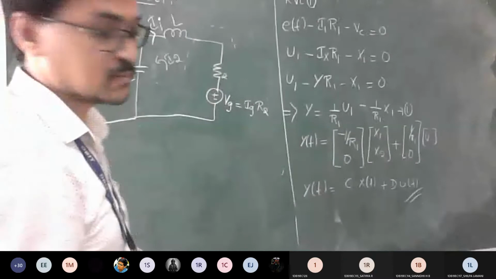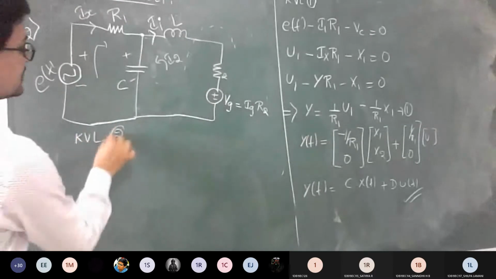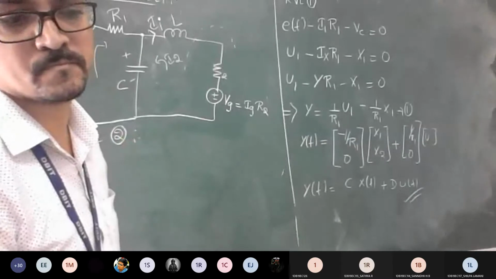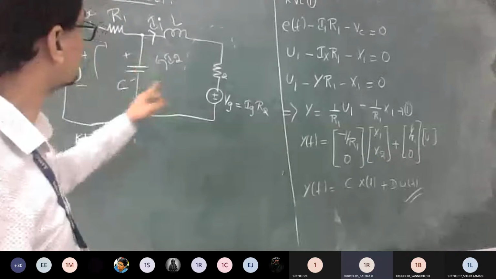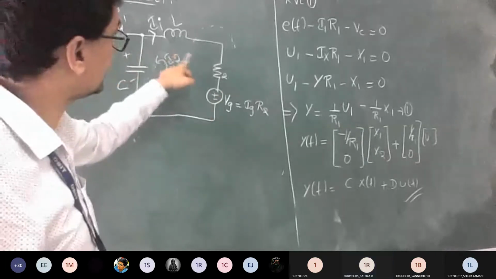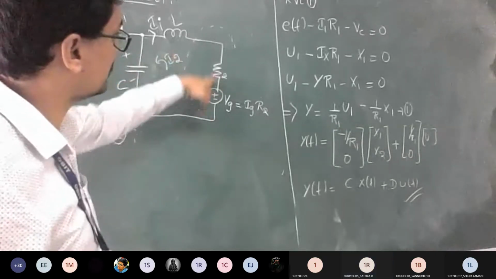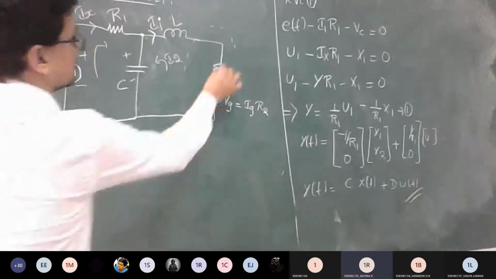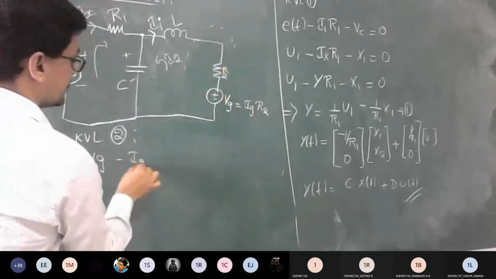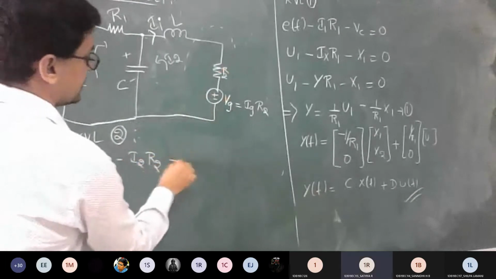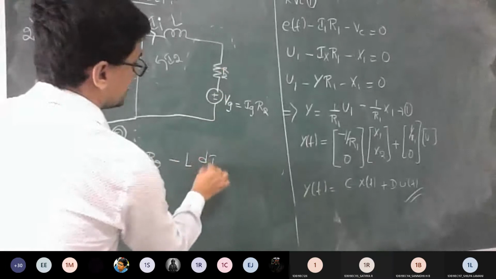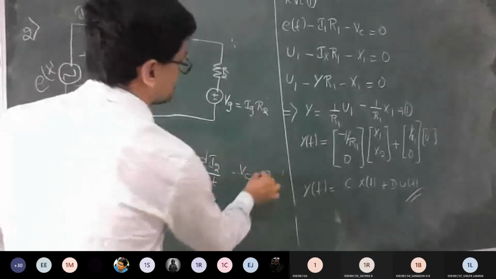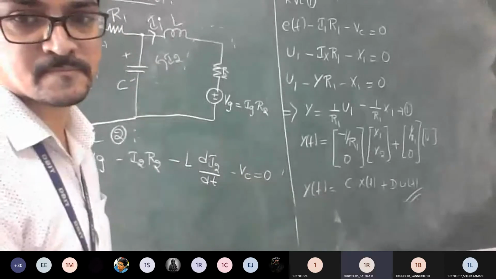Mesh 2. KVL at mesh 2, the equation. If you start from Vg and take it as anti-clockwise, you're getting it this way. So Vg, then minus I2 R2, then minus L dI2/dt, minus Vc equal to 0. Am I correct? Yes sir.